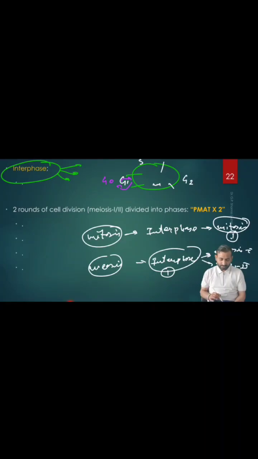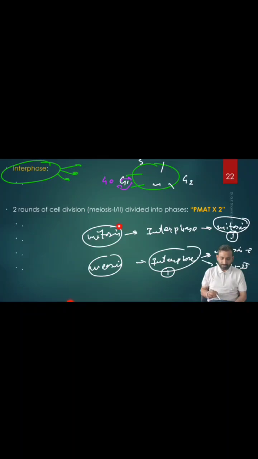That means one interphase is followed by 2 cycles of meiosis, but one interphase is followed by only 1 cycle of mitosis. That is the difference. The other changes in G1, S, G2 are the same as we discussed earlier in the phases of the cell cycle.